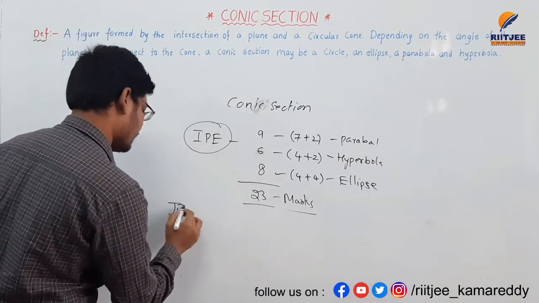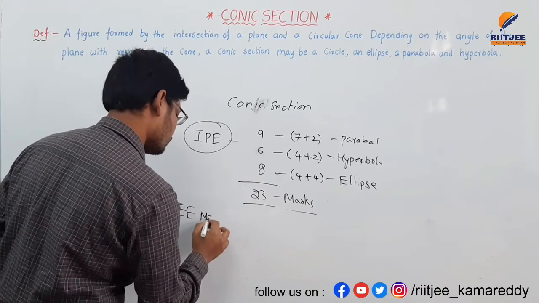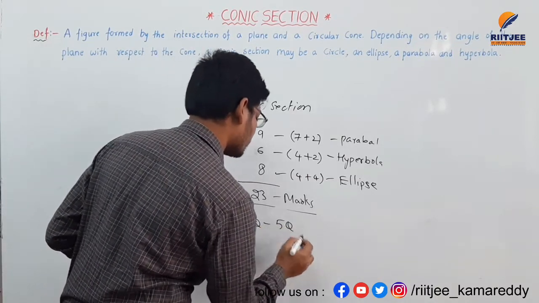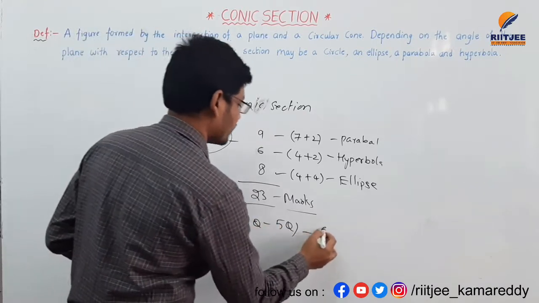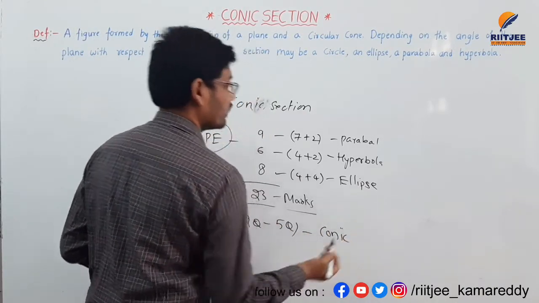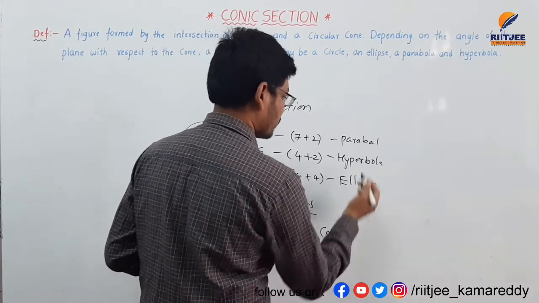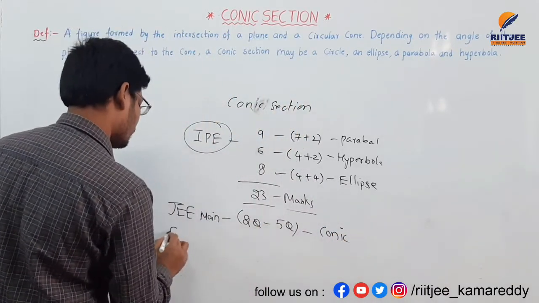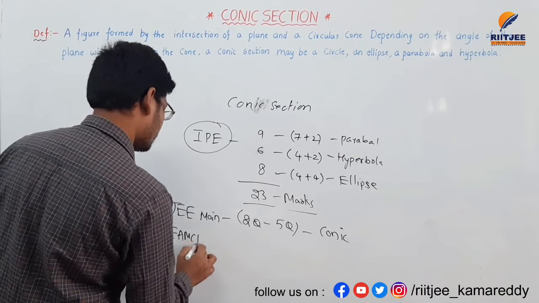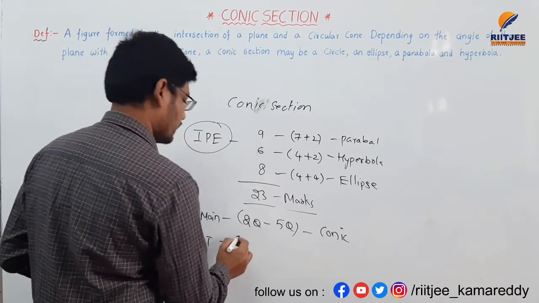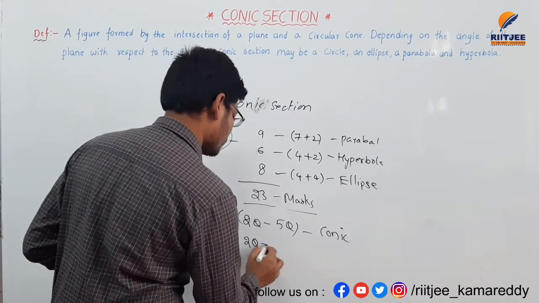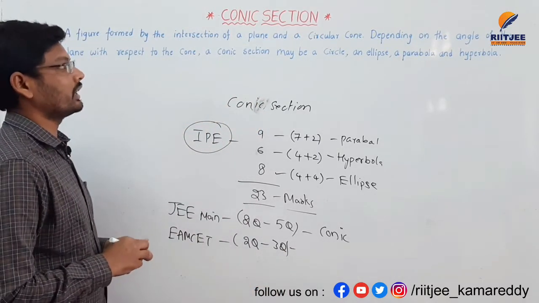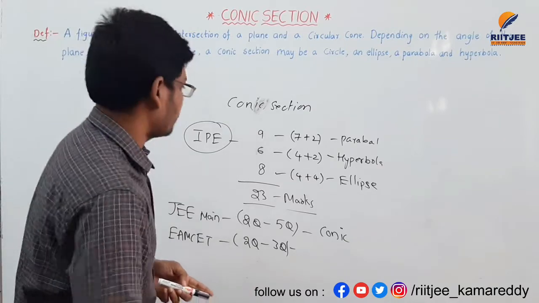When it comes to JEE Mains, we can expect 2 to 5 questions from conic sections, total conic sections, not from parabola or hyperbola separately. When it comes to MHT CET, there is a possibility to get 2 to 3 questions. This is the weightage of the complete conic section chapter.